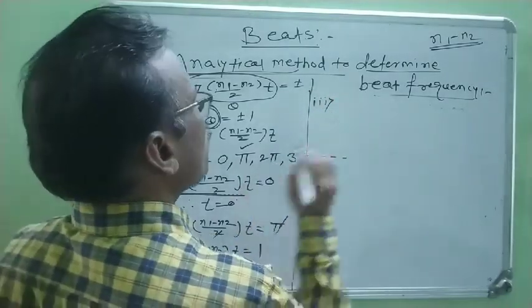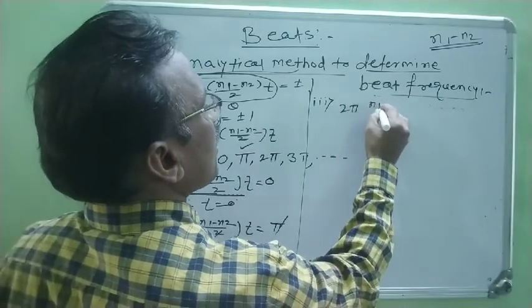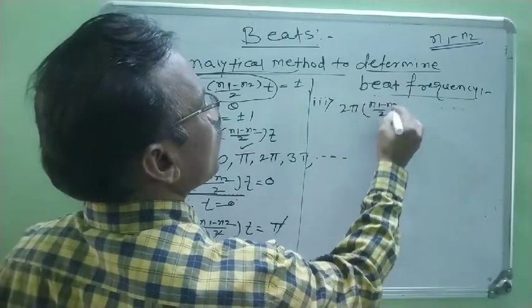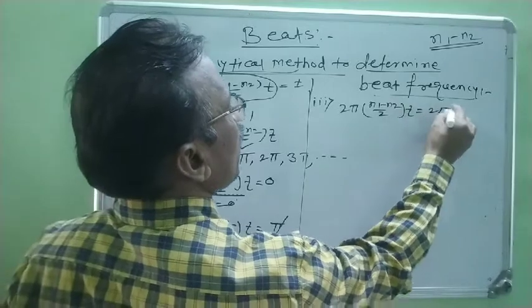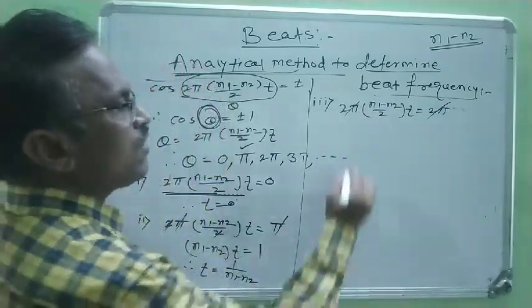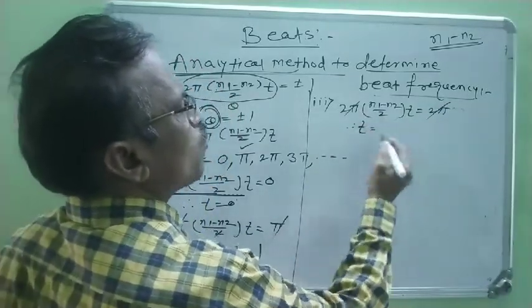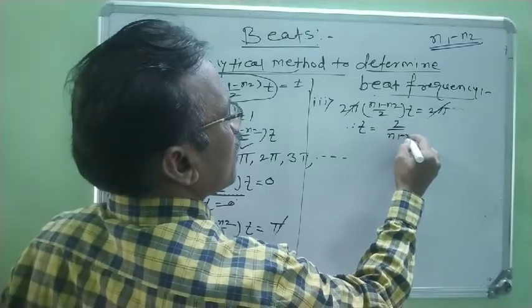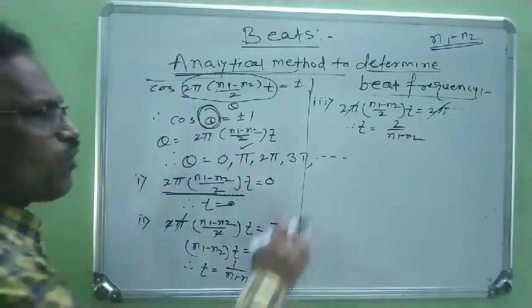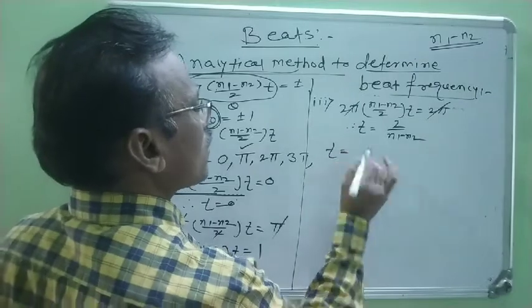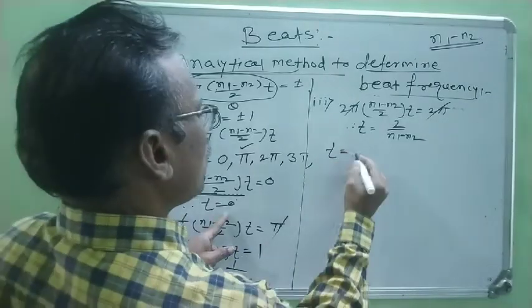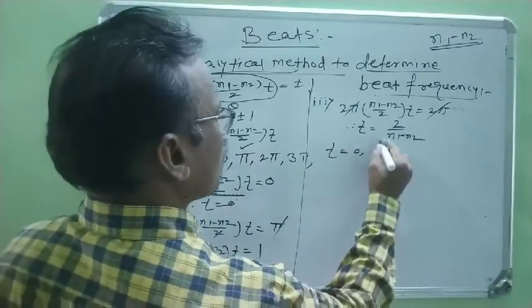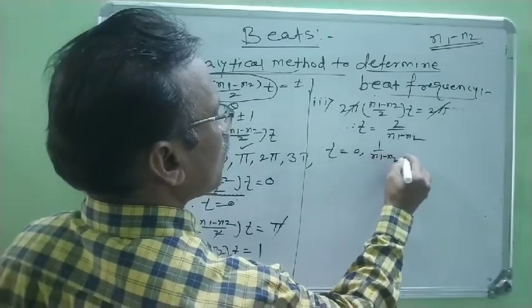Third angle is 2π. Therefore 2π(n1 − n2)/2 × t is equal to 2π. 2π gets cancelled. Therefore t is equal to 2 divided by (n1 − n2). Therefore finally we find out the time intervals t. First time interval is 0. Second time interval is 1 upon (n1 − n2).